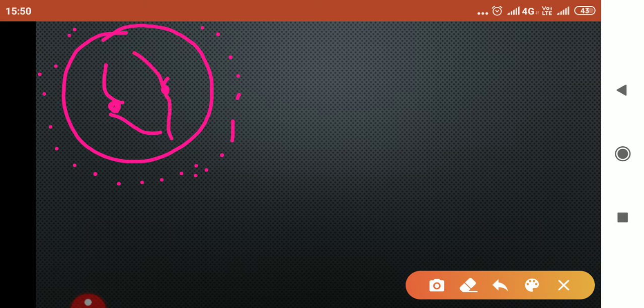So when the cell starts dividing, a phase will come in which these chromosomes come at the center like this, and they are attached at the top with the centriole.